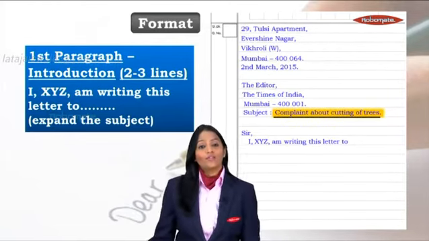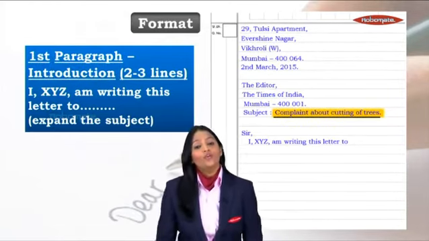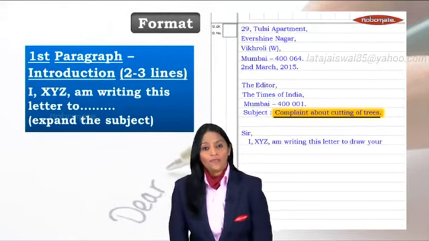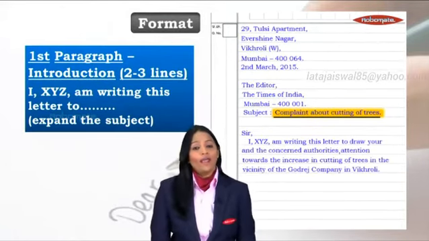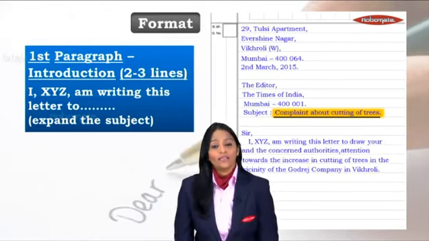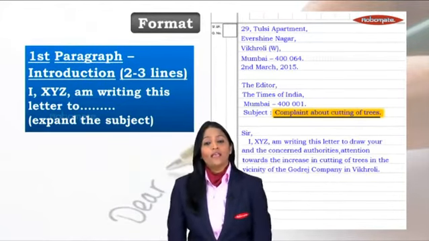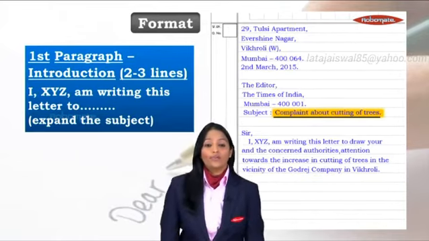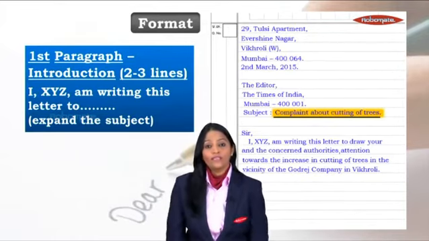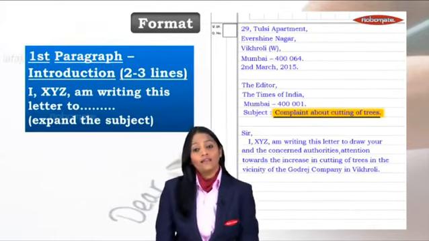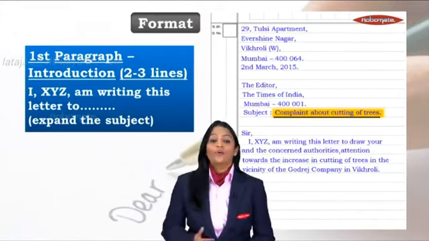We know that the subject is about cutting off trees. So, we shall now write this: draw your and the concerned authority's attention towards the increase in cutting of trees in the vicinity of the Godrej company in Vikhroli. You can see the address of the sender is Vikhroli. So, you will write that.